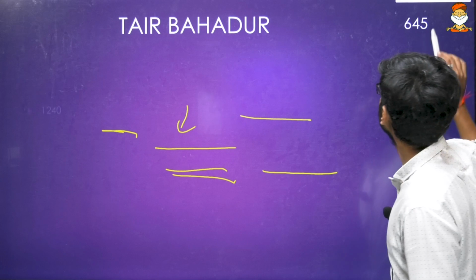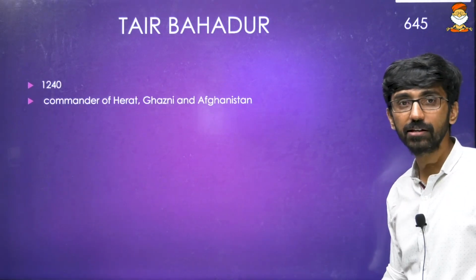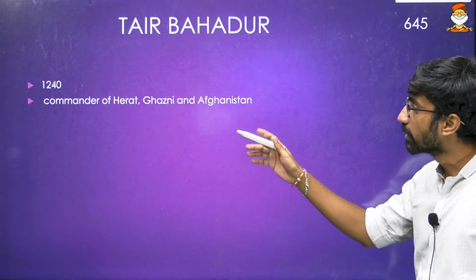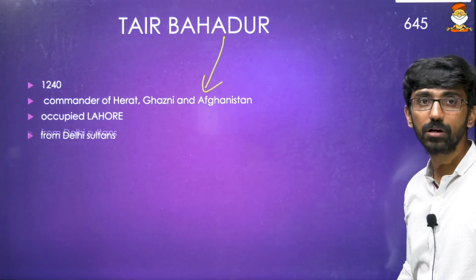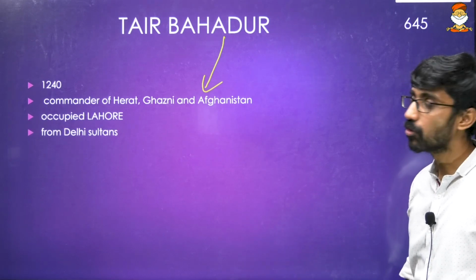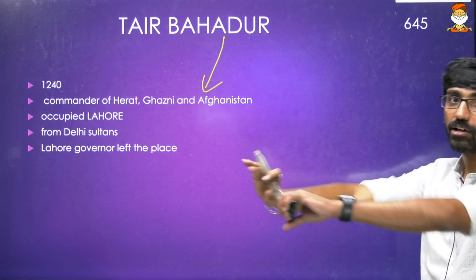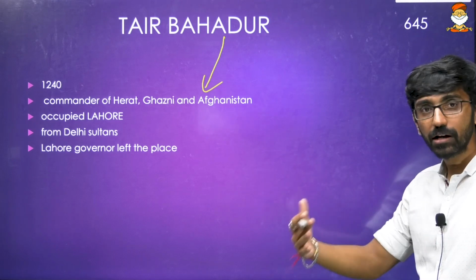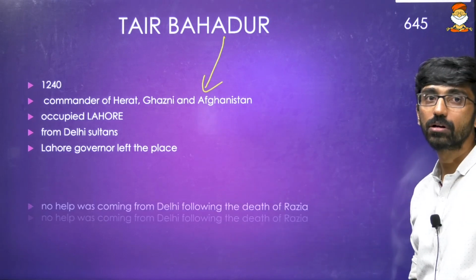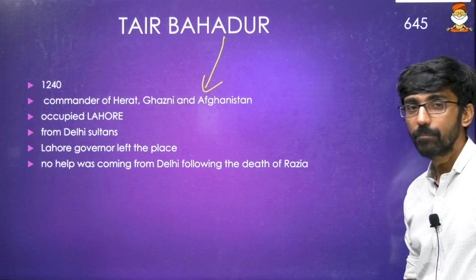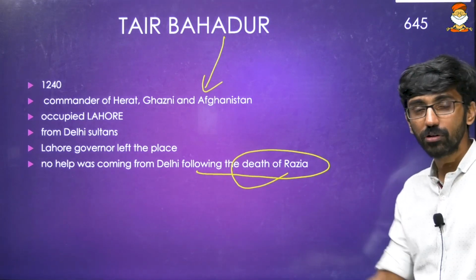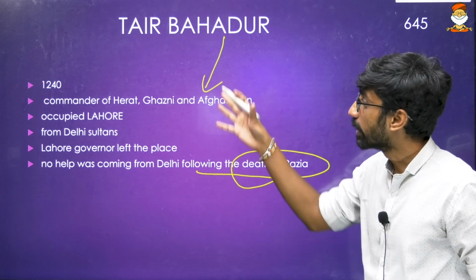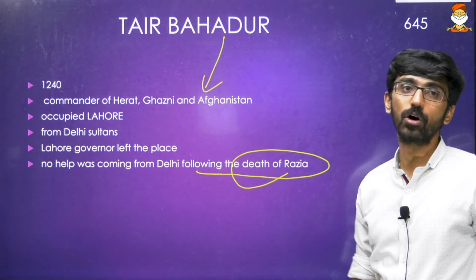And then again Tair Bahadur, that's in 1240. He is the commander of Herat and Ghazni and Afghanistan. He is a Mongol, and he ransacked Lahore from the Delhi Sultans. He occupied Lahore, and the Lahore governor left the place, and he also inflicted a lot of pain on the Lahore people. No help was coming from Delhi because the death of Razia Sultan had happened during that point of time. So a lot of internal conflict was going on. So taking that as an advantage, Tair Bahadur occupied Lahore.